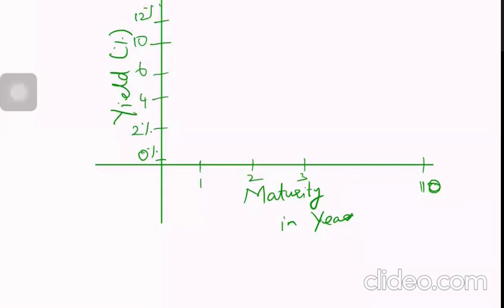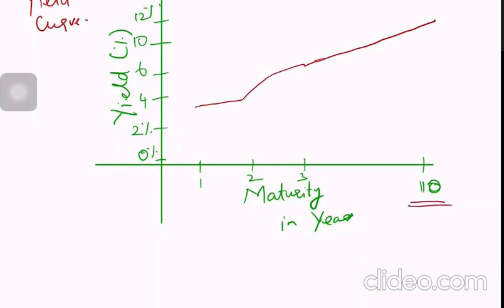So this is what is called the yield curve graph, showing how the bond is performing. Generally you will find the yield for long-term bonds will be high, because you will get more money. Long-term bonds are for a period of 10 years or so. So obviously this is a regular yield curve. A yield curve plots the bond yield against the maturity, say up to 10 years. This is how yield curves look.